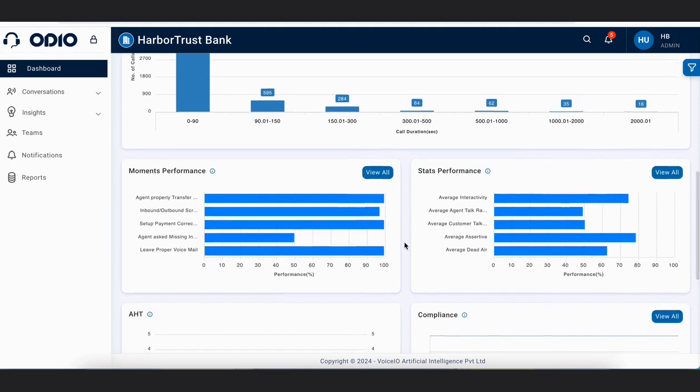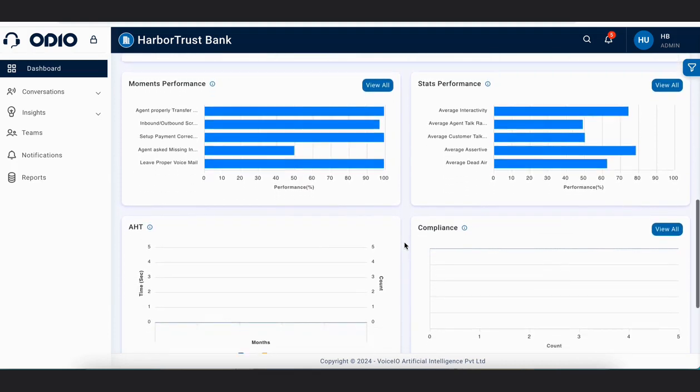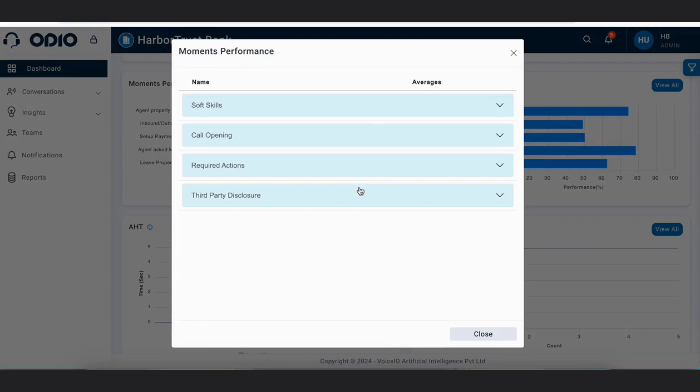Then moving on to our next section, which is movements performance. Movements are audit parameters, and in this section we are looking at the different parameters and their performance in the form of percentage. If a particular parameter was met by the agent, then this percentage represents in how many calls a particular parameter was met. Via this view all button, you get to see the performance percentage of all the movement parameters in all the groups.